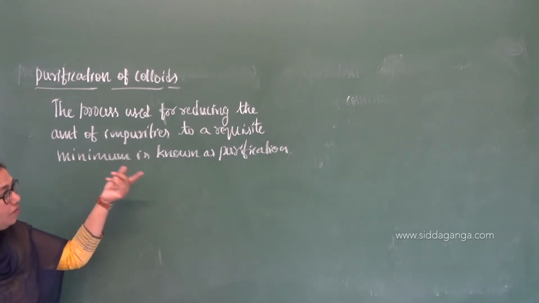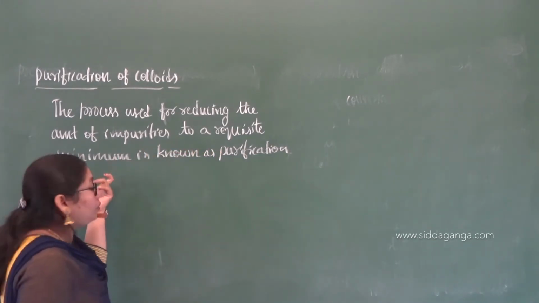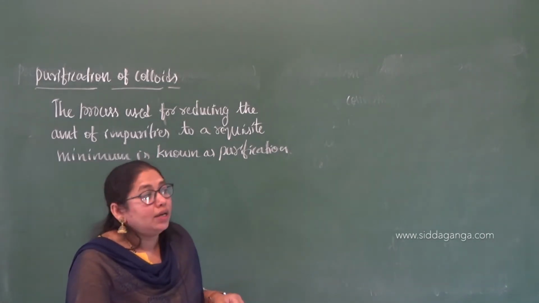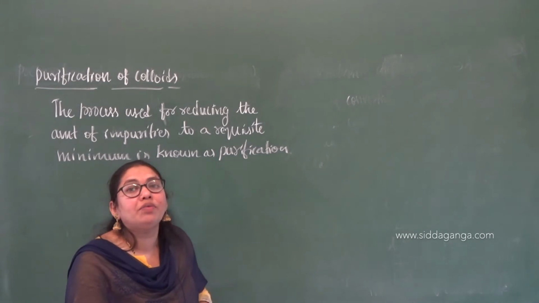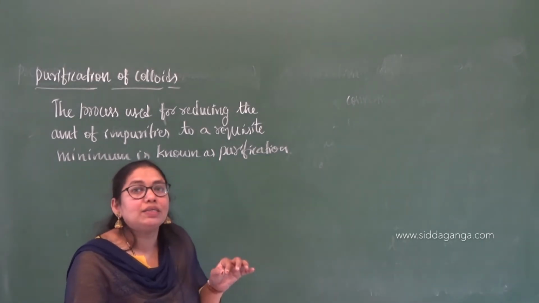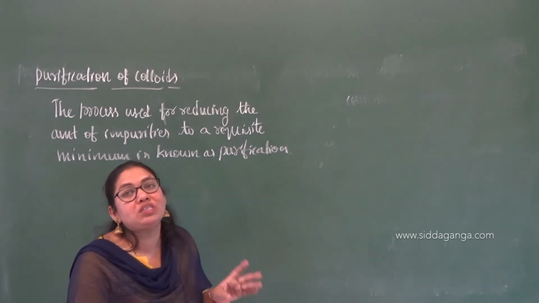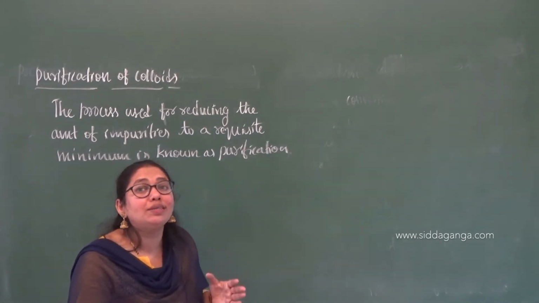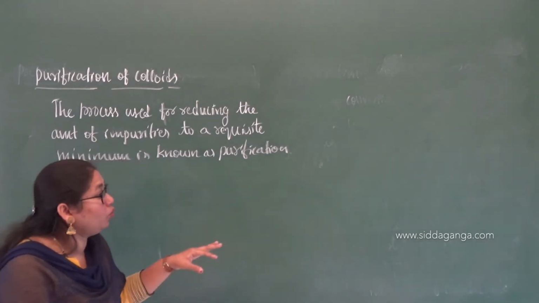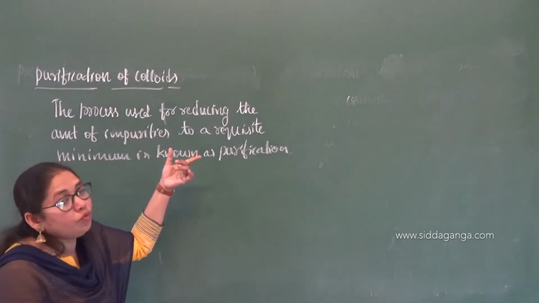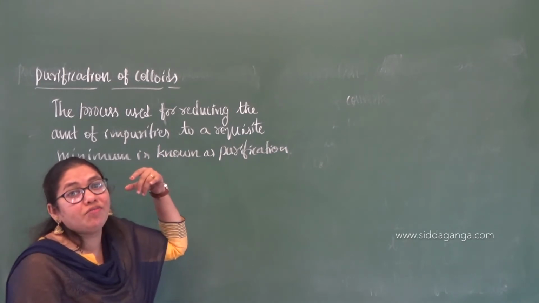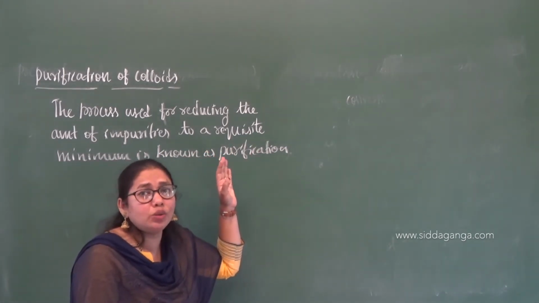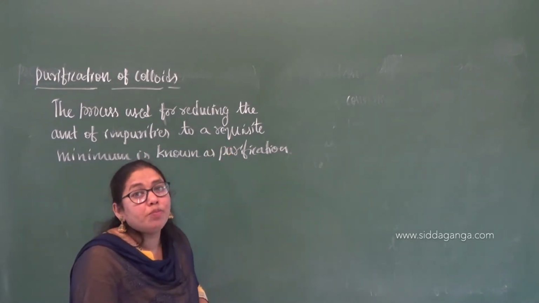Why have we used the term requisite amount? If the impurity is an electrolyte, we should not remove the whole electrolyte from the solution. Some amount of electrolyte should be there to stabilize the colloidal solution. That is why it is not complete removal, it is the process of removing to a requisite amount. A requisite amount of impurity will be removed from the colloidal solution. That process is called purification.